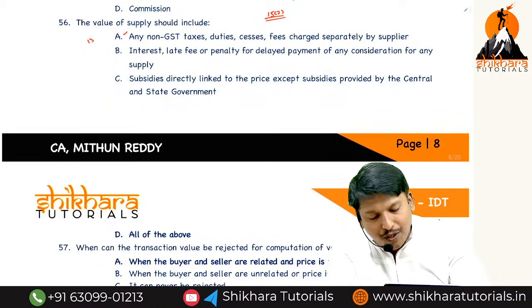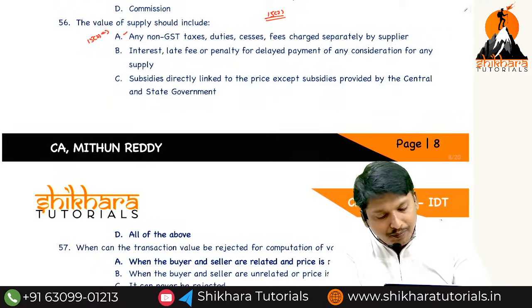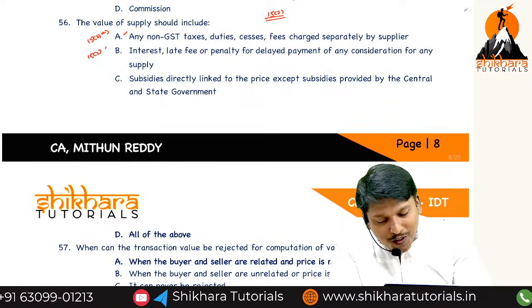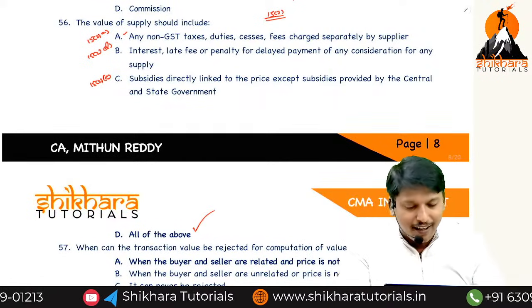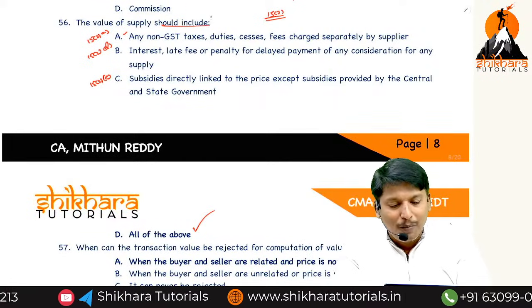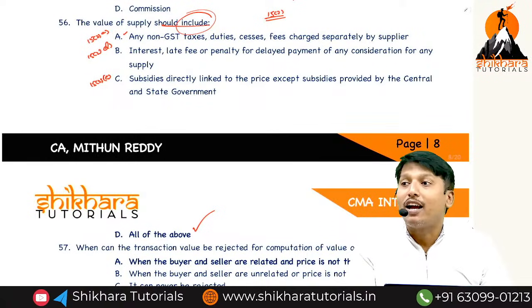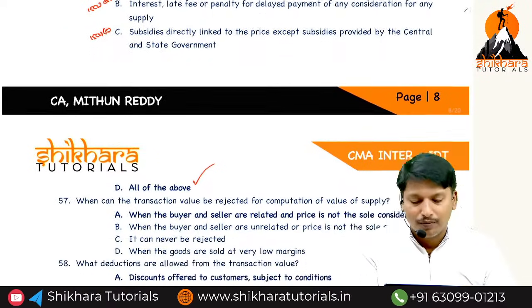This is 15(2) A. This is 15(2) D. This is 15(2) E. Now what is the answer? All. Value of supply includes 15(2). That is the reason I asked you to learn the sections.